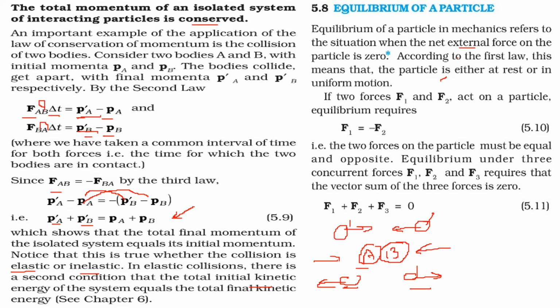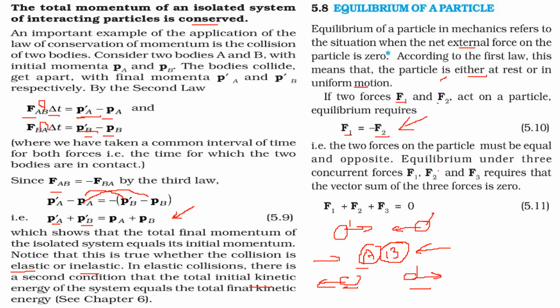We have the first law, which means that the particle will either be at rest or in uniform motion. So if two forces F1 and F2 are acting on a particle, F1 will be equal to minus F2. That means the two forces on the particle must be equal and opposite, which is our one more law.